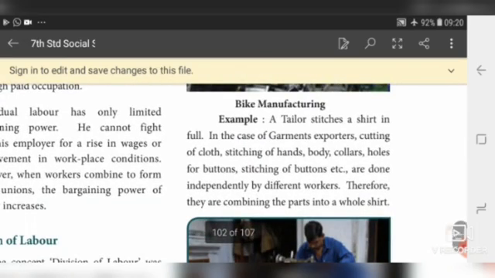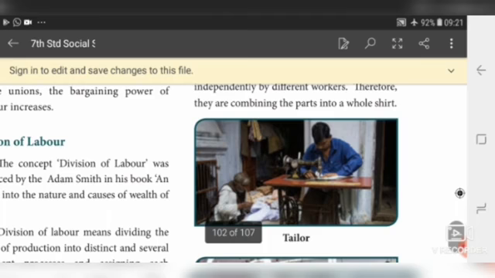For example, a tailor stitches a shirt in full. In the case of garment exporters, cutting of cloth, stitching of hands, body, collars, holes for buttons, stitching of buttons, etc. are done independently by different workers. Therefore, they are combining the parts into a whole shirt. You see here, a tailor stitches a shirt by himself.